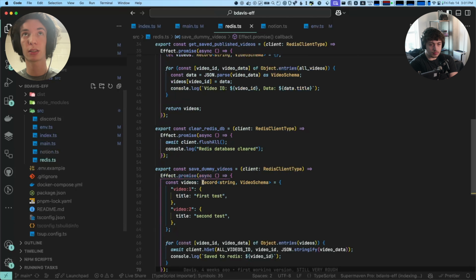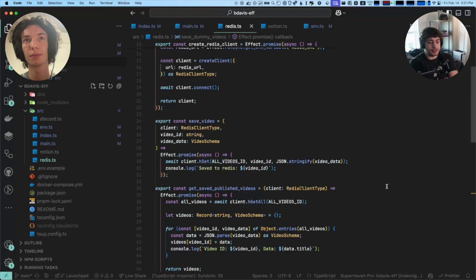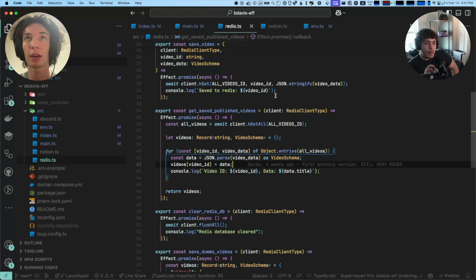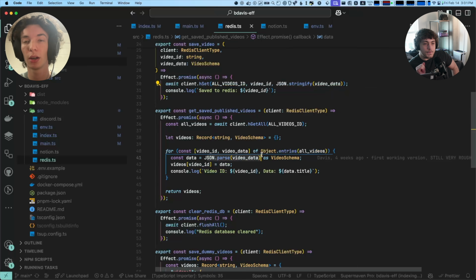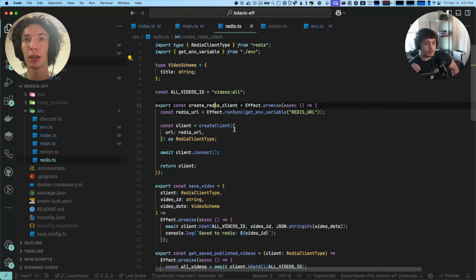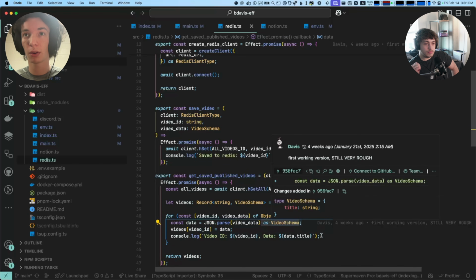So here, if we look at the Redis function, this one is not that complicated. It's basically just at the top we have a function to create a Redis client, and then we have a couple functions to interface with our Redis DB. So saving video is just doing a Redis set, it's a KV store, and then get published videos is just doing a query out of Redis. So nothing really too interesting in here. The one thing I want to point out is this JSON stringify and JSON parse. So we have this video data type, which is just defined here, and then we do this cast. And something that we'll see is we're going to use schema on this in the rewrite.